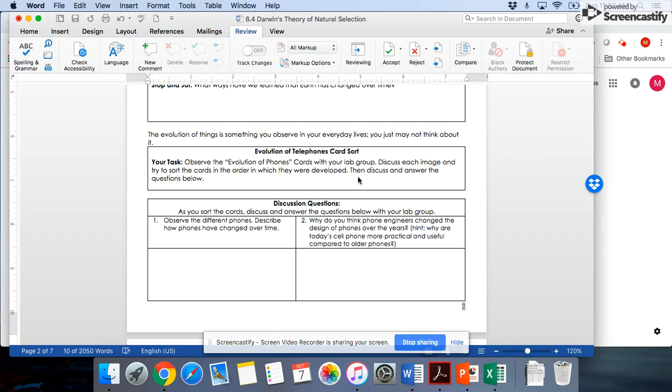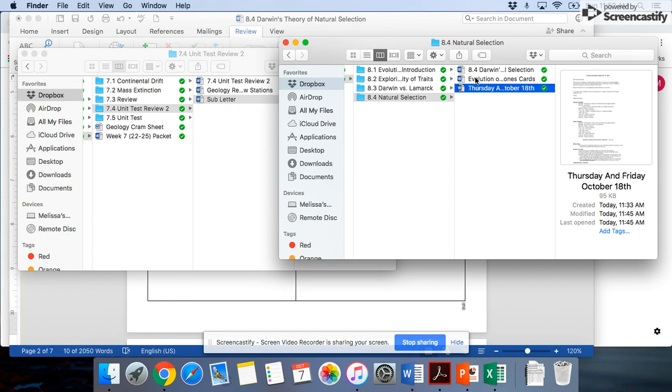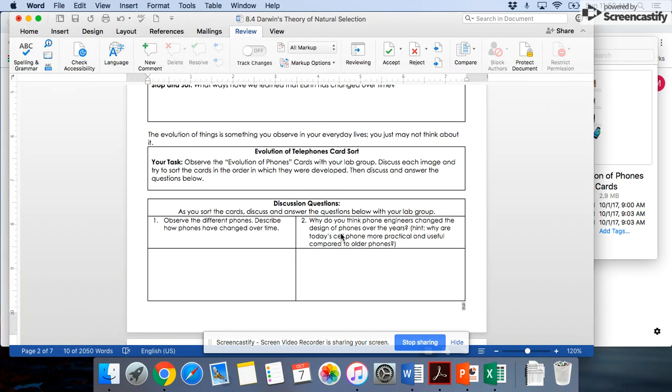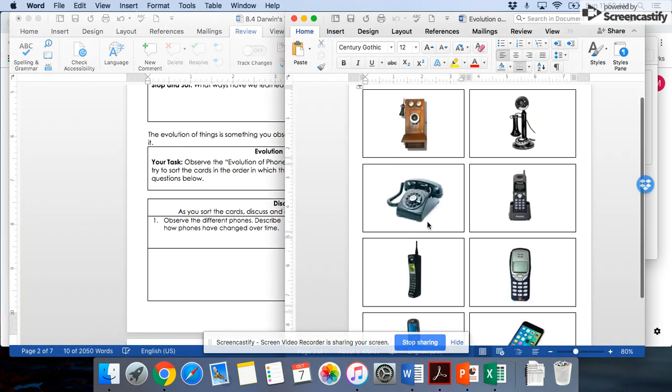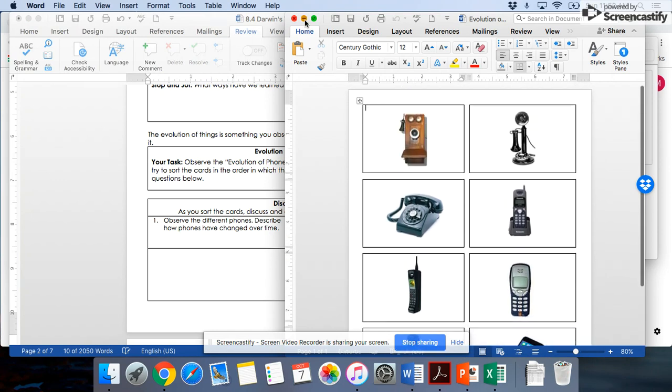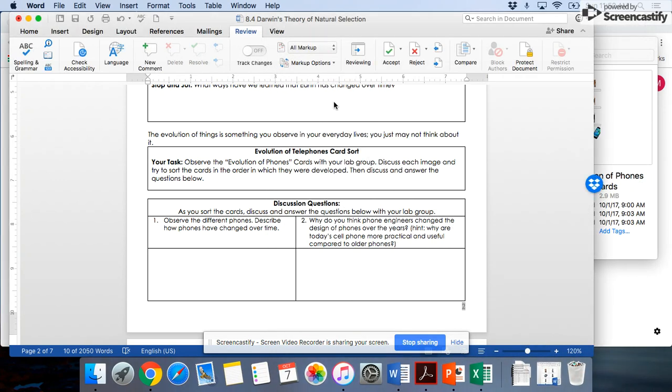So what you're going to do is, in your box, you should find the evolution of phones cards. I want you to look at each image and try and sort the cards in the order in which they were developed. Then discuss and answer the questions below. So you're going to take these cards, and let me go ahead and pull them up. You're going to take these cards here and sort them into the order in which you think that they developed, from the oldest to the newest, and then I want you to discuss these questions.